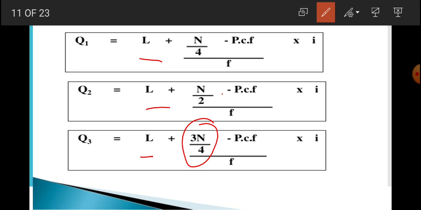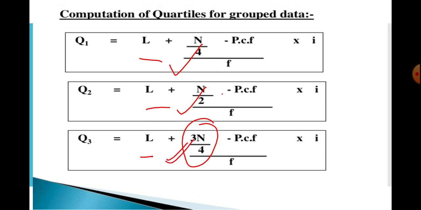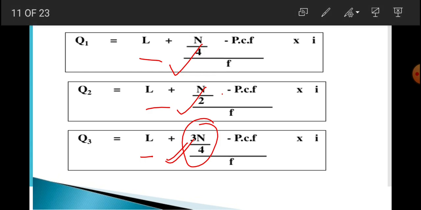Dear students, what you are to keep in your mind is that in case of individual series and in case of discrete series, Q1, Q2 and Q3 are calculated by using the term n plus 1. But in case of continuous series, it should be n. Means for median, it will be n by 2. For first quartile, it will be n by 4. And for third quartile, it will be 3n by 4. Now, let's discuss about this topic. Actually, we will discuss how to calculate partition values in continuous series in the later part of this video.